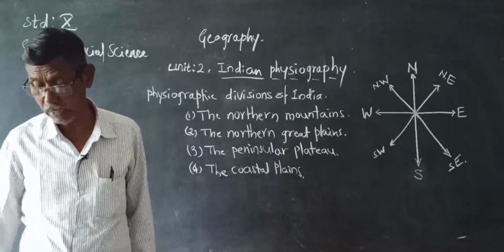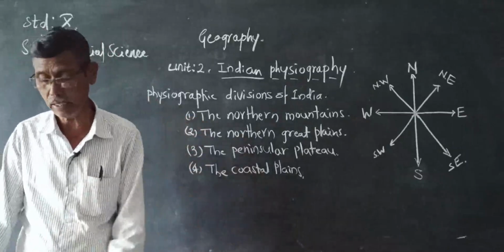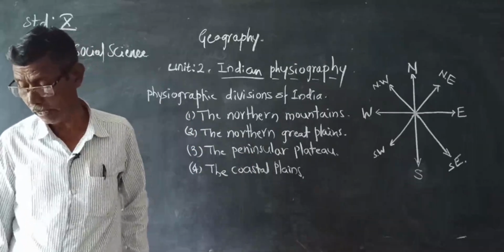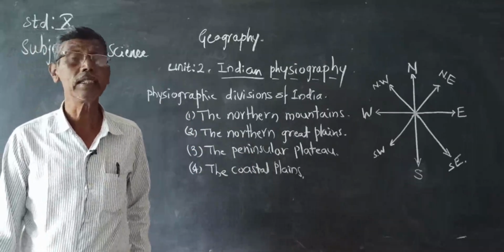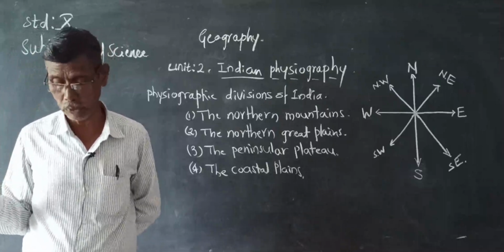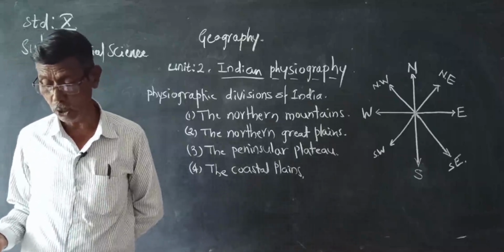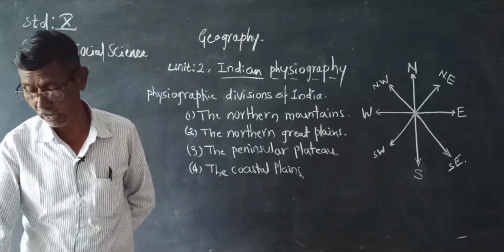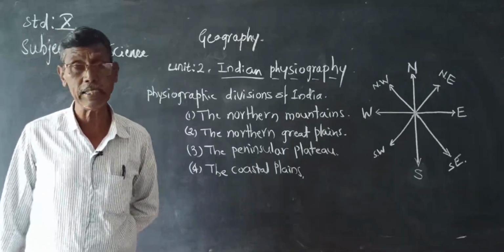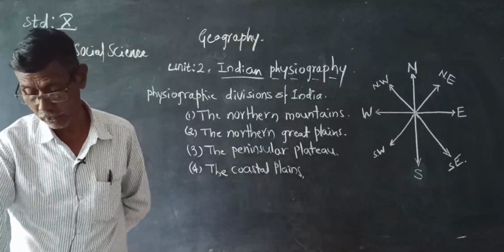They consist of three parallel ranges: the Greater Himalayas, the Lesser Himalayas, and the foothills. These are the three parallel ranges of the Himalayan mountains. The Greater Himalayas are the innermost part of the Himalayas, the continuous and highest mountain ranges.